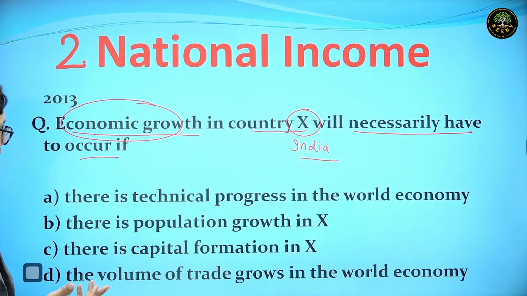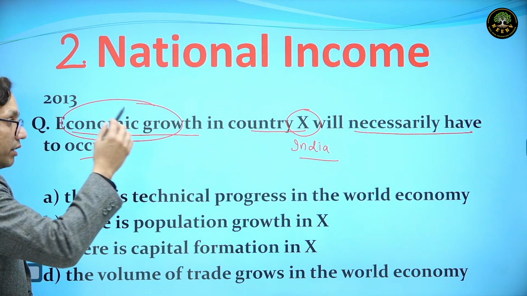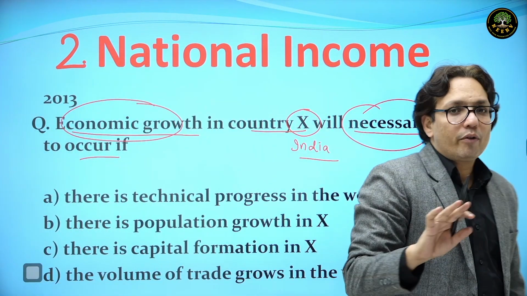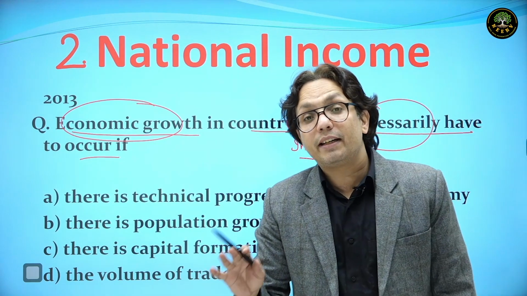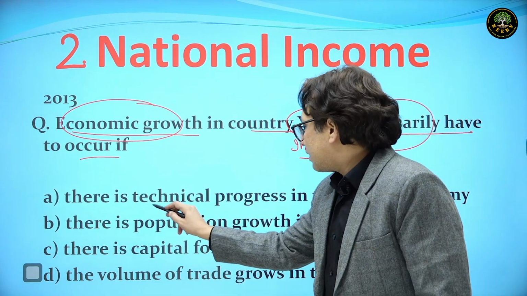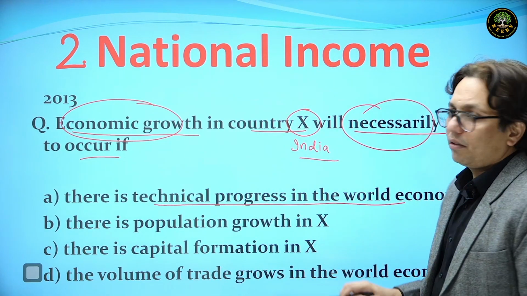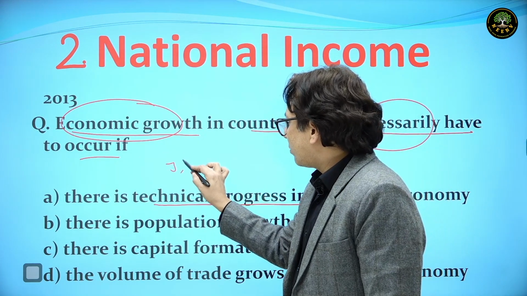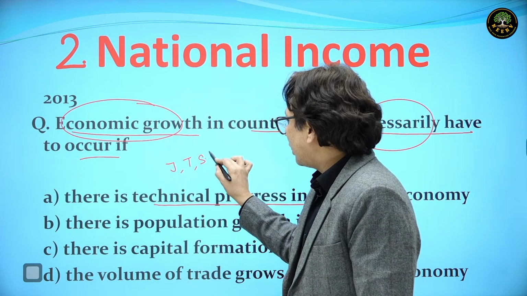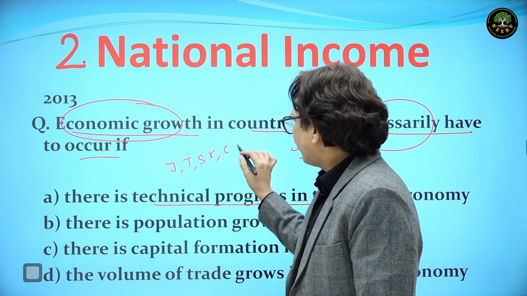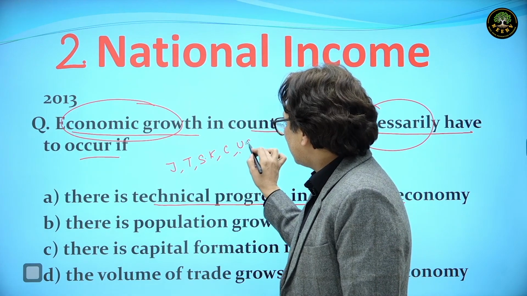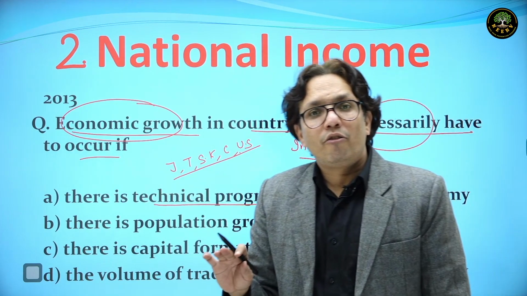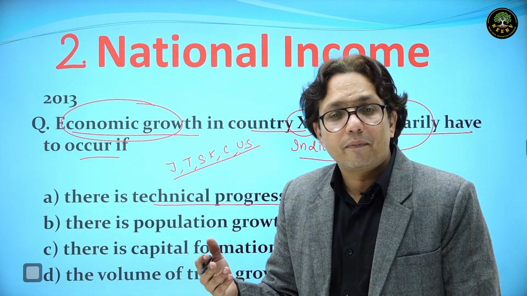If it says when it would necessarily occur, it would surely occur, in India's case, India's GDP would surely increase when? If there is technical progress in the world. So if there is improvement in Japan, Taiwan, South Korea, China, US, that is, if there is technological progress in the whole world, will it surely have an impact on India?